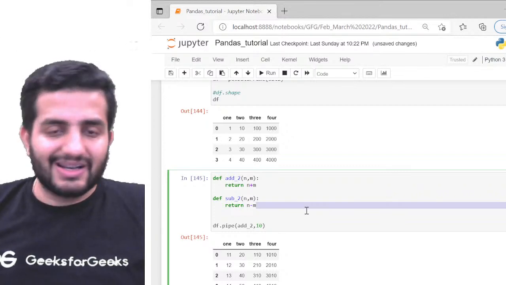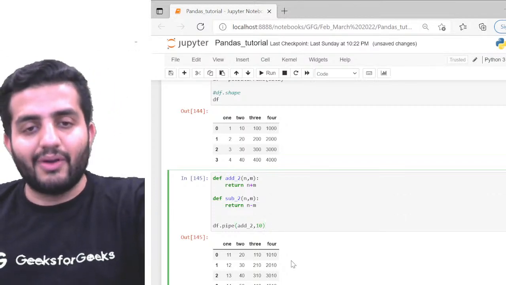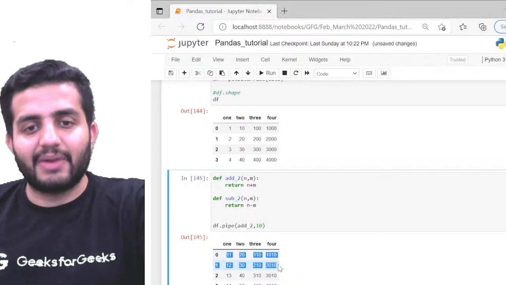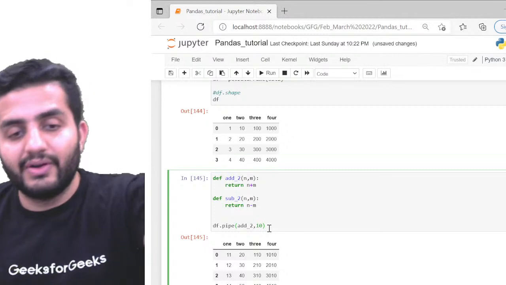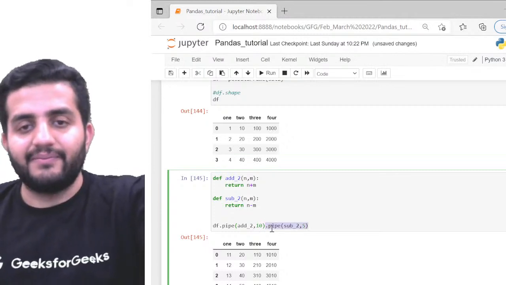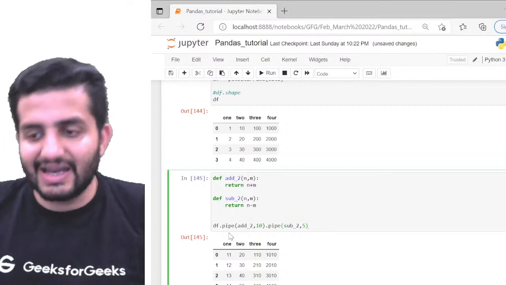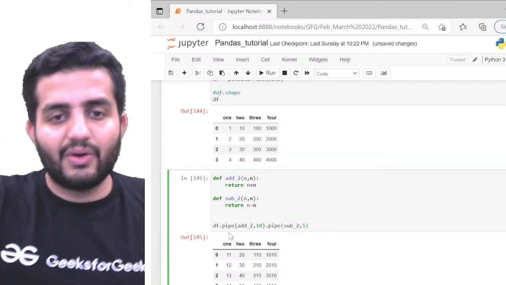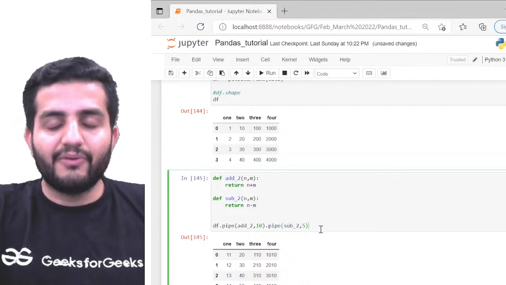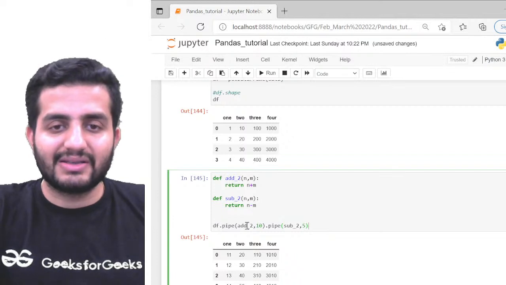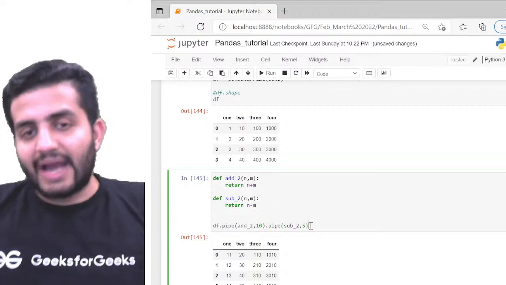Pipe is cascading information. Now this is my updated data frame. On this updated data frame, what if I want to subtract 5? Always remember, it's cascading information. It's not that I want to perform subtraction of 5 on the original data set. No, I want to perform subtraction of 5 on top of the output of this data. I can obviously do that. So how can I do that?